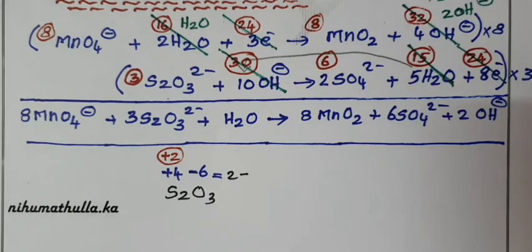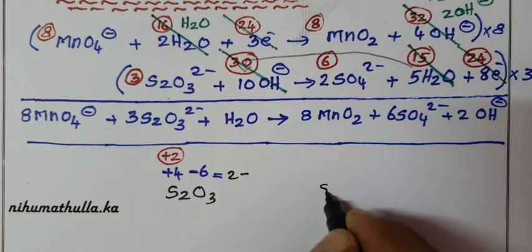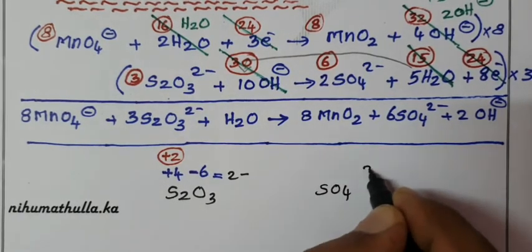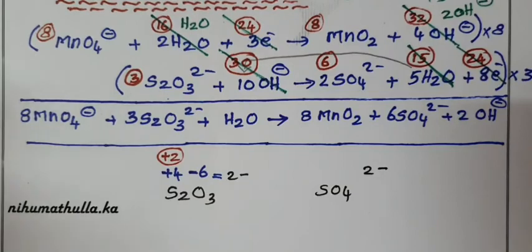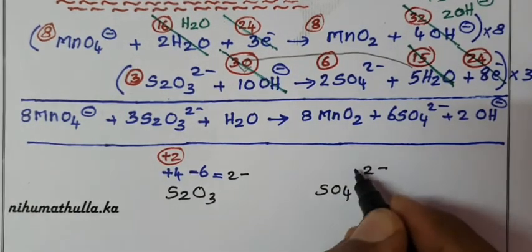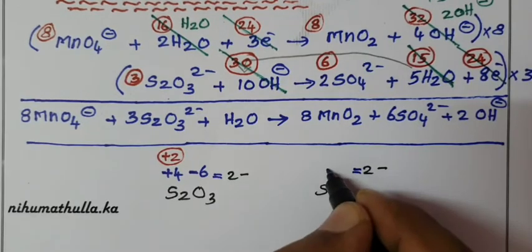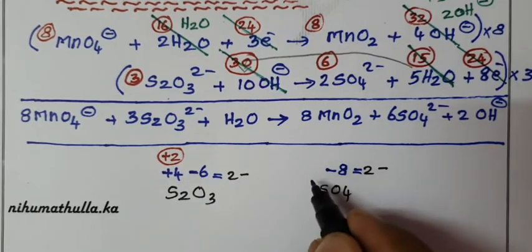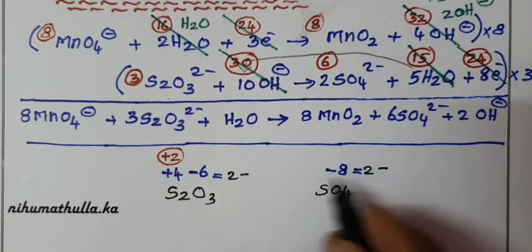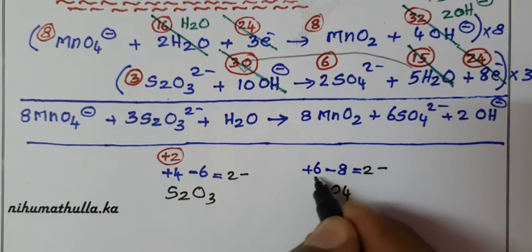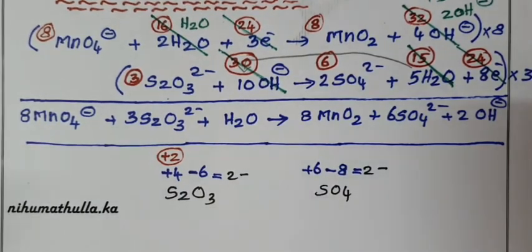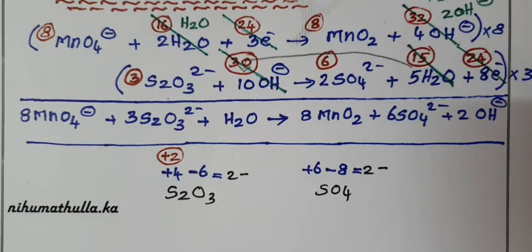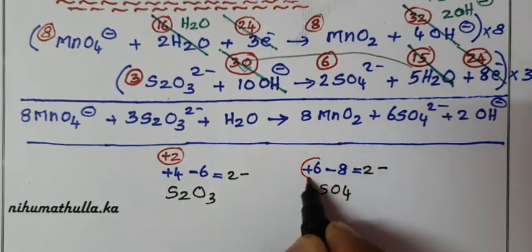Come to the oxidation state of sulfur in sulfate, SO4 2 minus ion. Like the previous, calculate the oxidation state of sulfur. 1 oxygen 2 minus, 4 oxygen 8 minus. So what is the number we have to put here? By adding these two, you will get 2 minus, plus 6. Plus 6 minus 8 equal to 2 minus. What is the oxidation state of sulfur in sulfate? Plus 6. Now come to here.